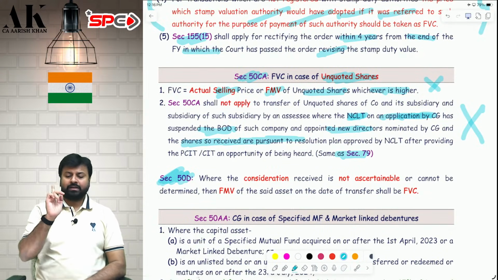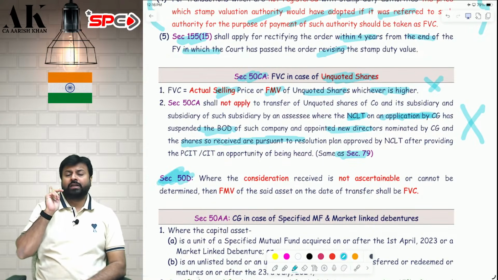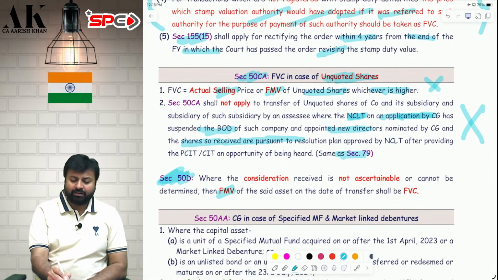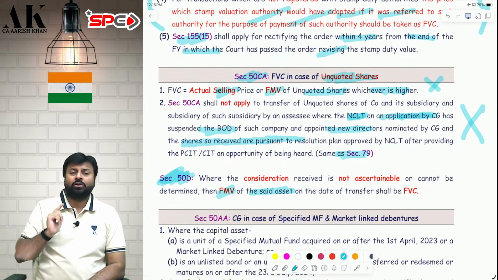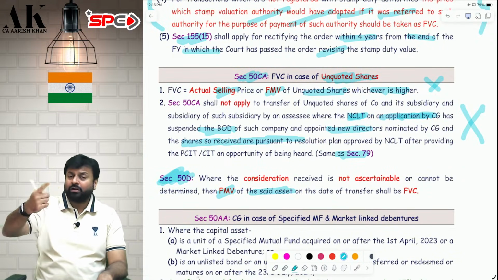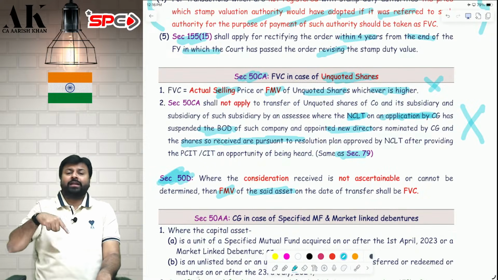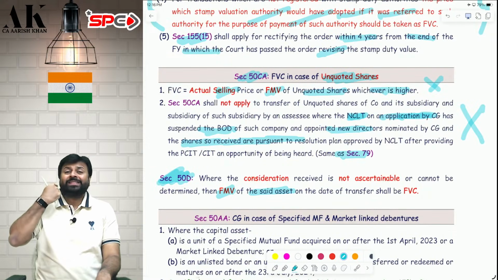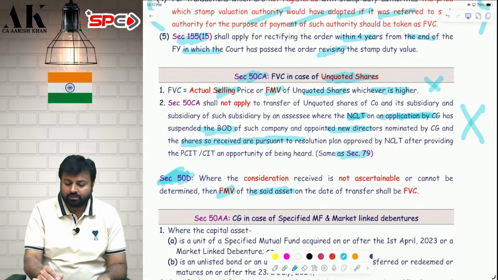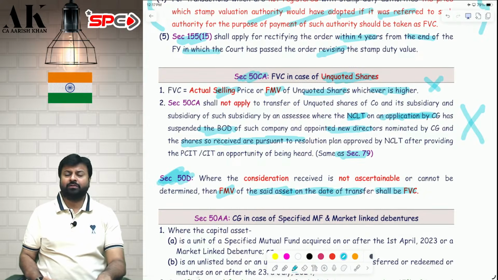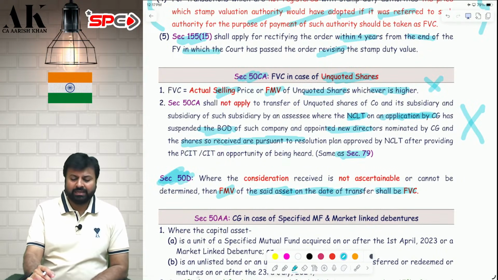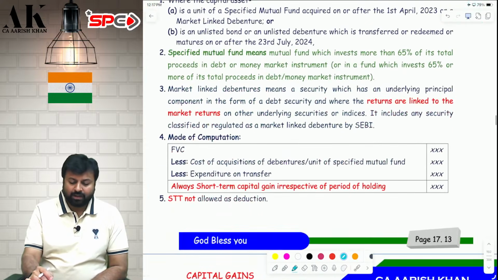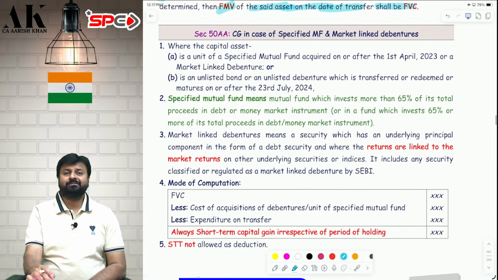50D says that where the consideration is not ascertainable or cannot be determined, then the FMV of the said asset, meaning the FMV of the house transferred, is taken. What you are transferring, not what you are getting. What you are getting, that FMV you cannot determine. So take the FMV of the asset which you are transferring. Whatever is the FMV on the date of transfer of the asset transferred, that will become the full value of consideration. I hope it is clear to all of you. Is it clear? Now let's move on to the next section, 50AA.